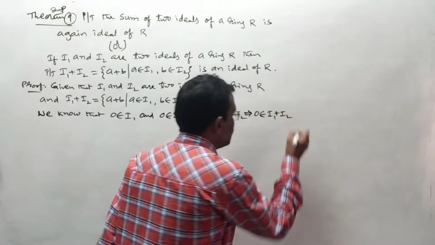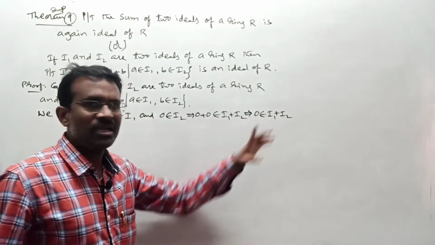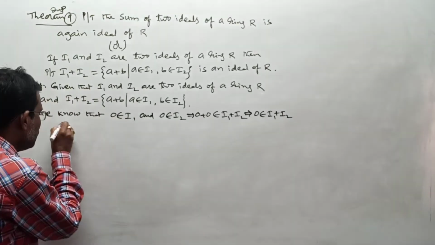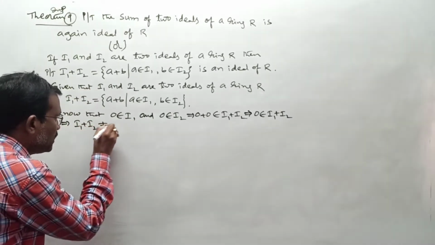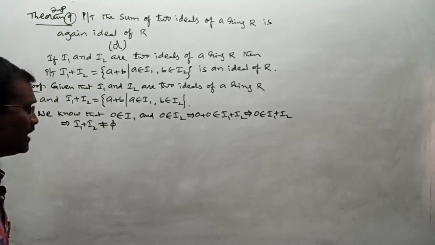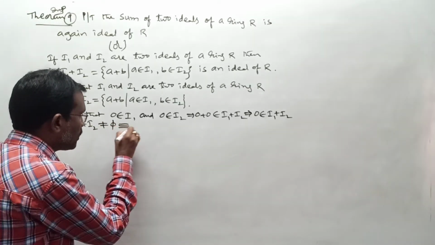That means at least this 0 is an element of I1 plus I2. From this we say that I1 plus I2 is a non-empty set. And it is always a subset of R for this reason.